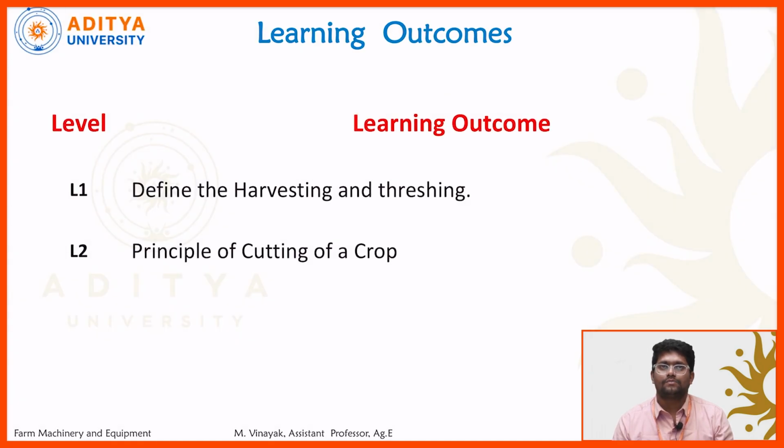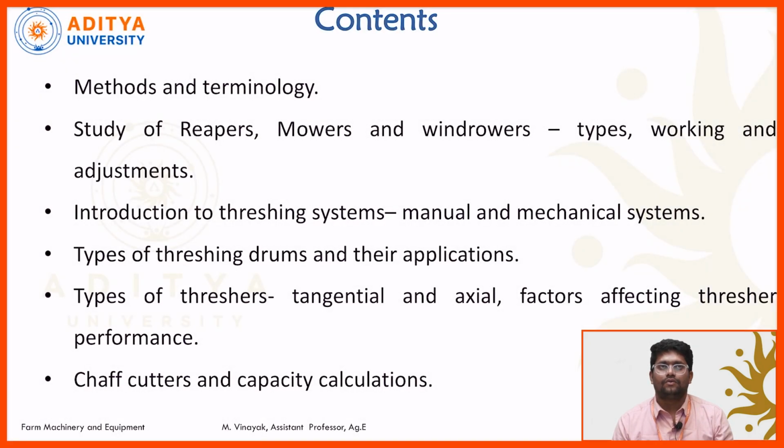So these are the learning outcomes of today's lecture: define harvesting and threshing, and the principle of cutting a crop. The main content of this unit is the definition of harvesting as well as methods and terminology related to harvesters. In these lectures we will study reapers, mowers and windrowers, their types and working adjustment, and also the threshing system, manual and mechanical. Threshing is nothing but the separation of grain from the crop material. In upcoming lectures we can study threshing as well as harvesting in detail.